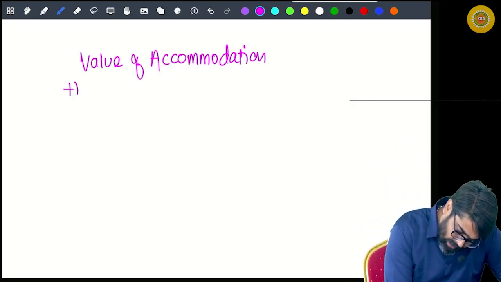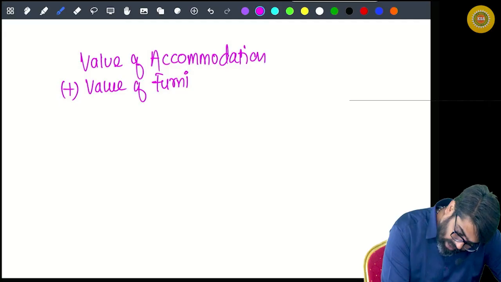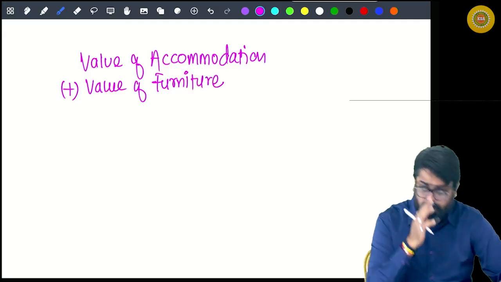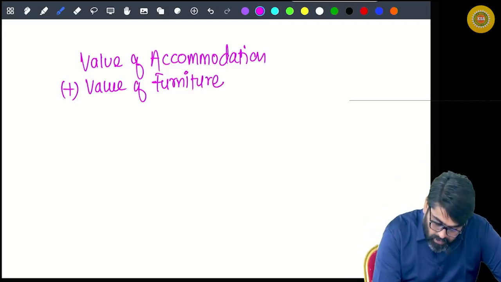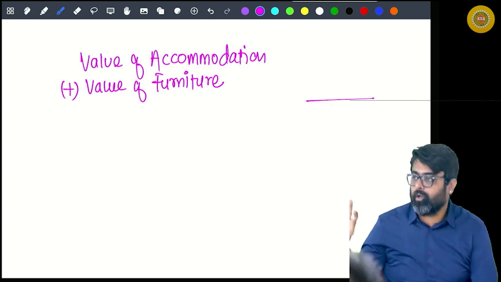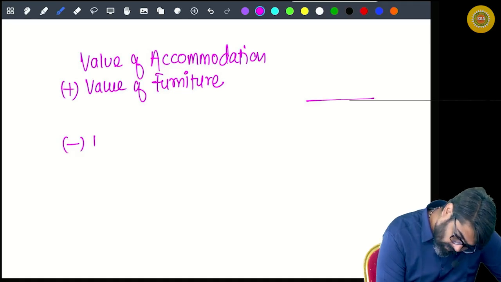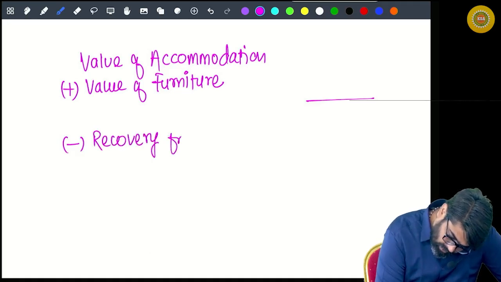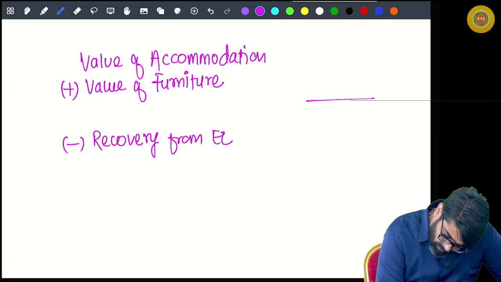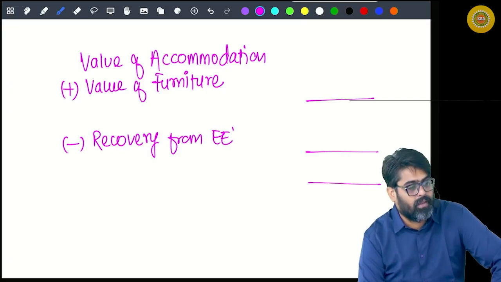Then you will add the value of furniture. So you will get a total value. This is your total benefit. Now out of this you will reduce the recovery from the employee. Yes or no? You will get the final value.